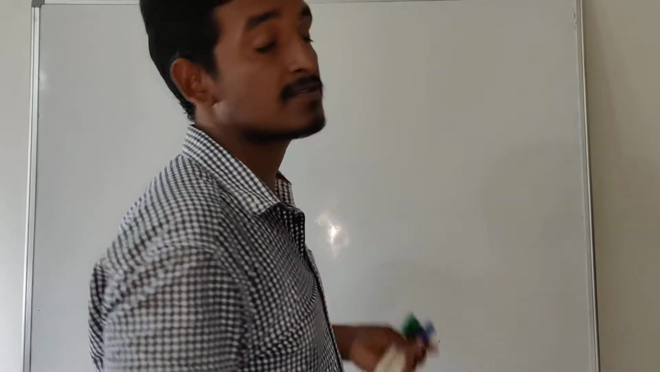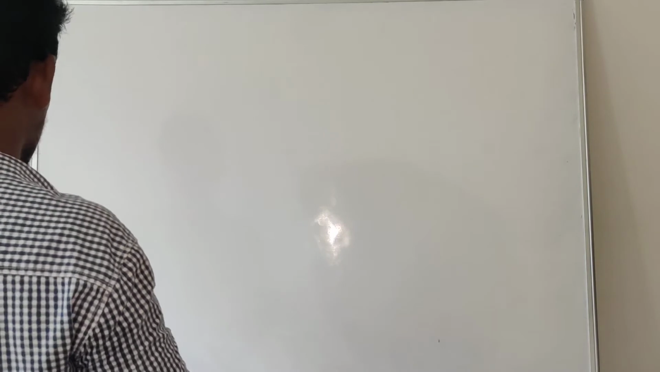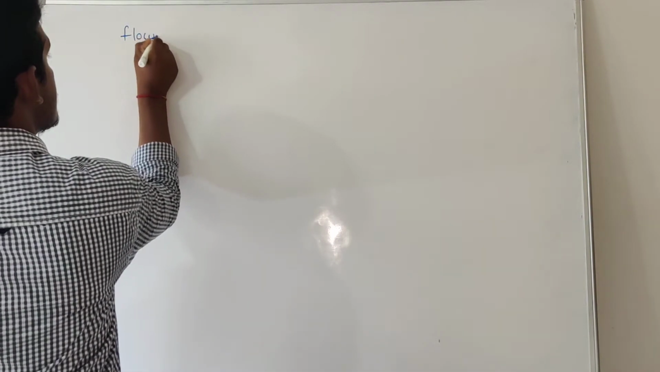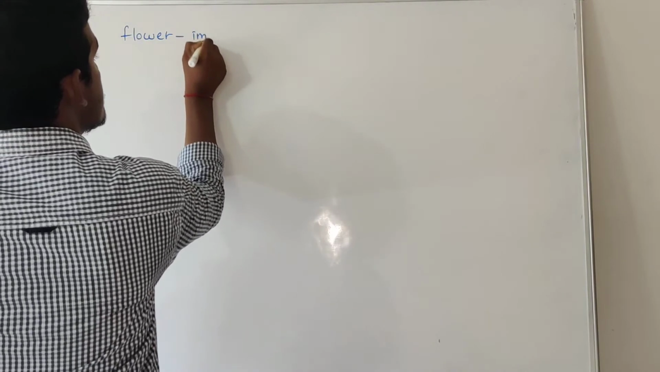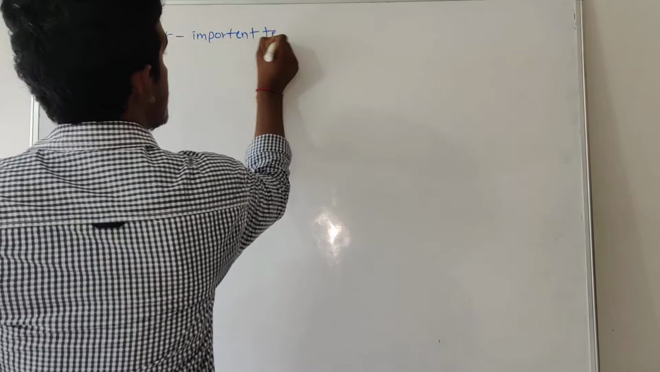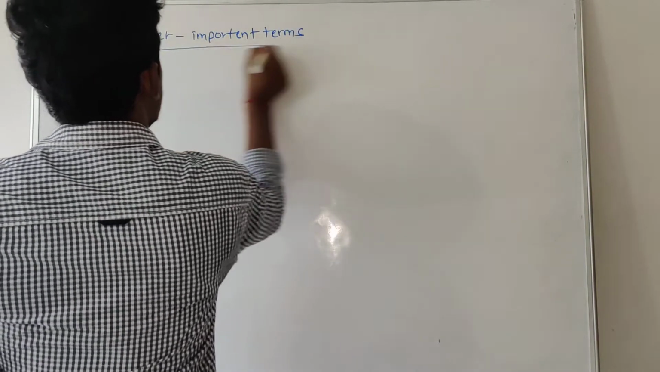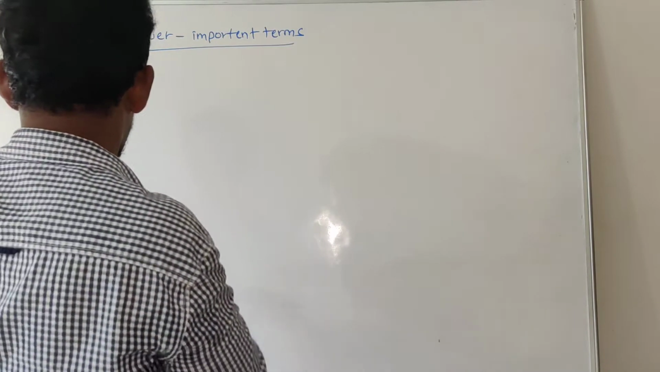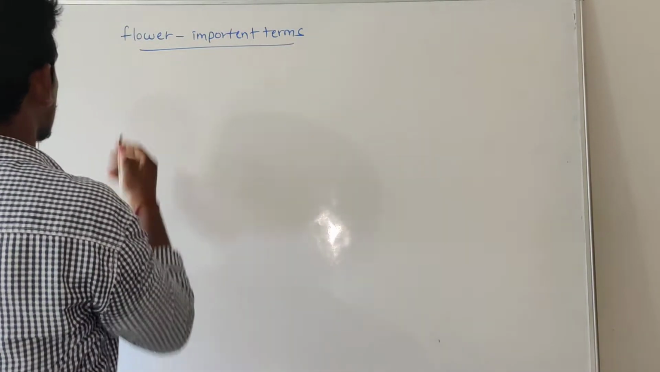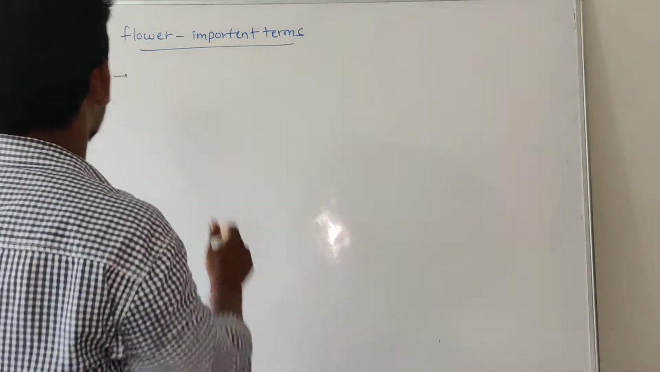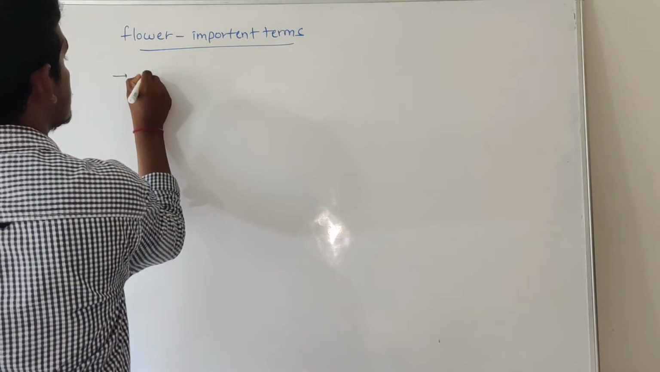Now we are going to discuss a new topic, that is about a flower, some important terms. So see, here we will discuss various important terms. First we are starting with the monoecious plant.